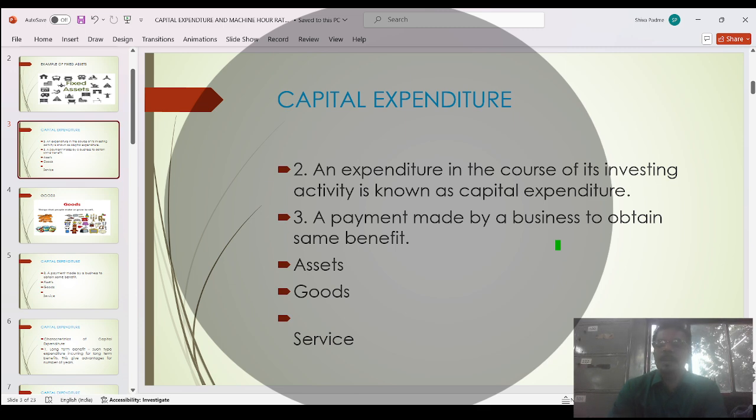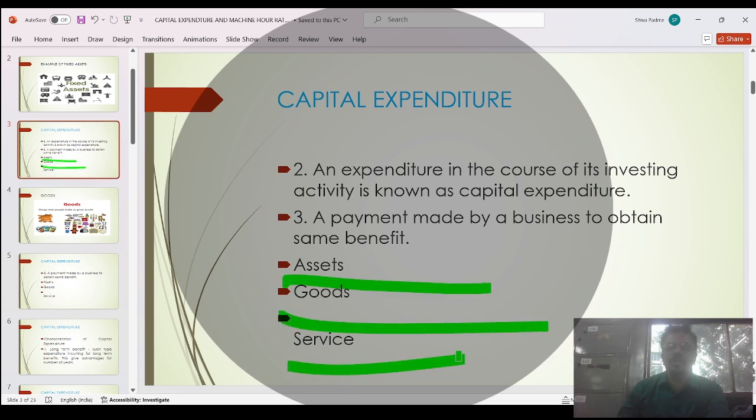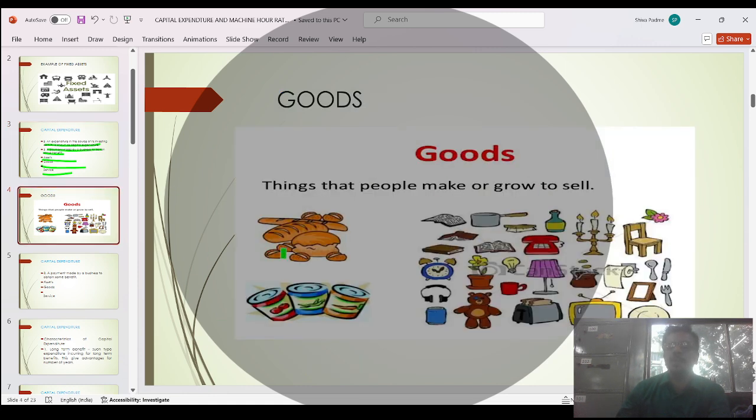Also, a payment made by the businessman to obtain some benefit: you make a payment and from that you get an extra benefit in case of an asset, goods, or a service. So these are 2 points to consider while deciding capital expenditure. The first was that investing activity is known as capital expenditure. And second, when you make a payment for an expense, it will give an extra benefit. These are examples of goods.